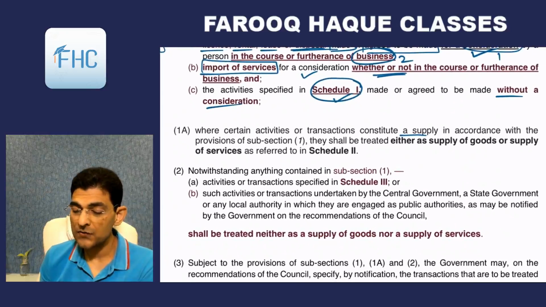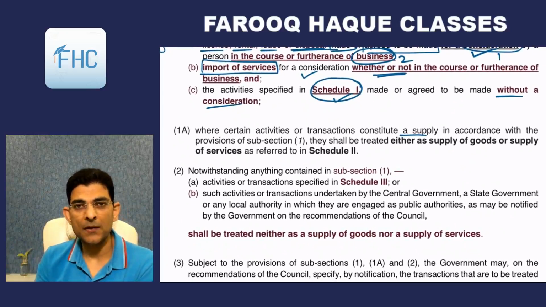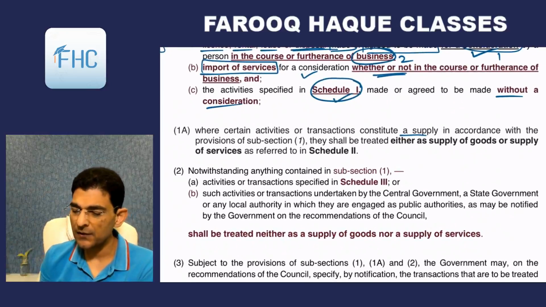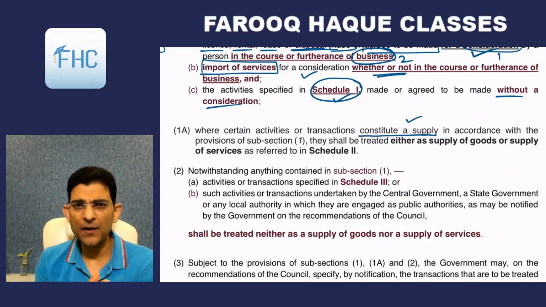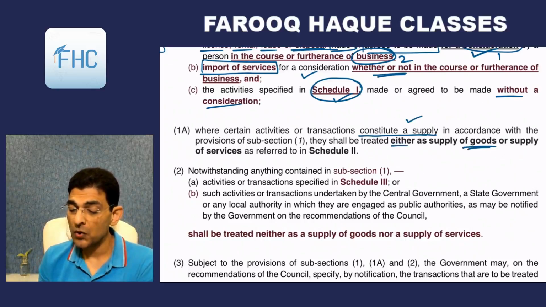It doesn't say what is supply. It says it is already a supply. They constitute a supply. Supply is already there. Supply is proven as per subsection 1. They shall be treated either as supply of goods or supply of services as referred to in Schedule 2.